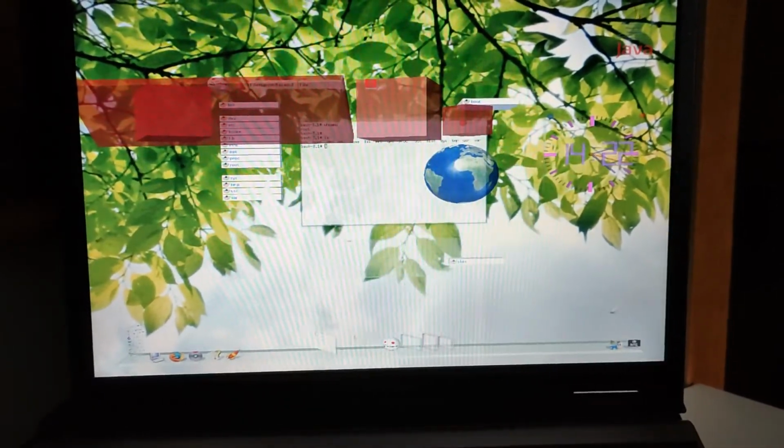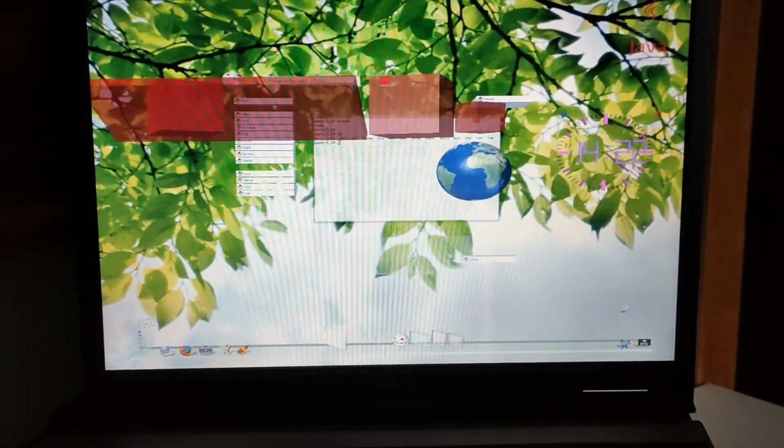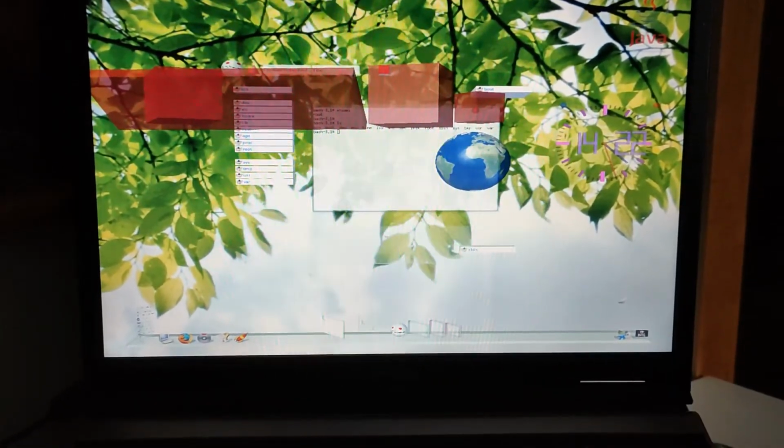And this was Java 3D desktop system, powered by the open source graphics library OpenGL, developed using the Java 3D engine.